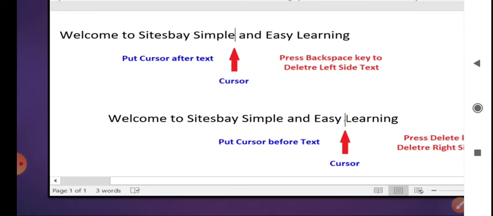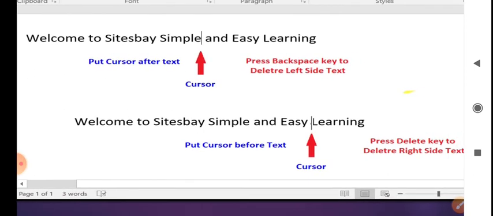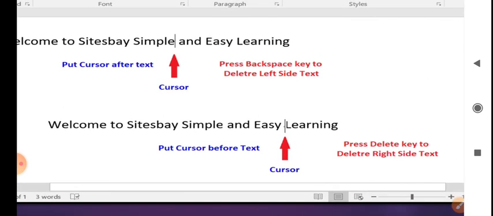And in the second sentence, the same thing is written. My cursor is before learning. If I press the delete key to delete right side text, then the text learning will go. Understood? Yes? Okay.